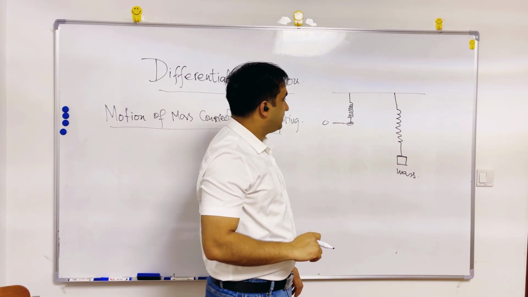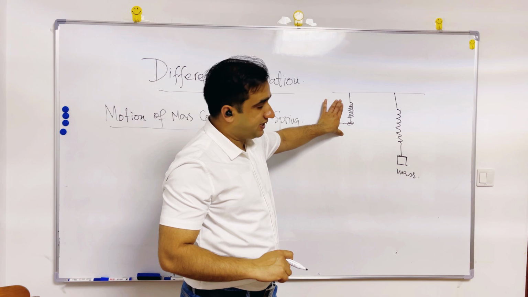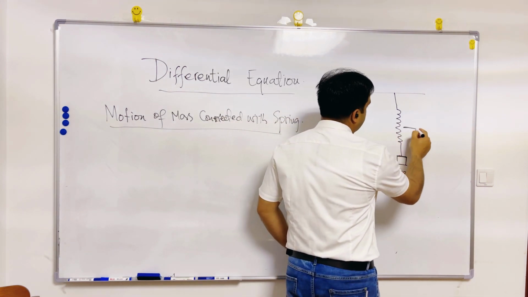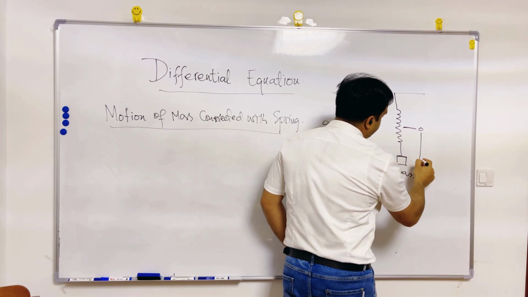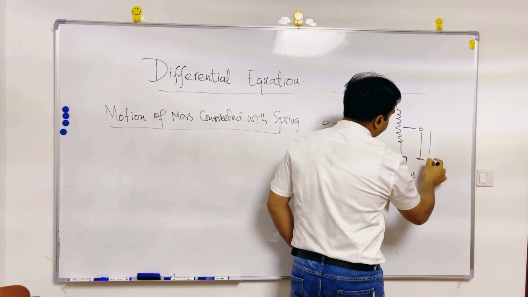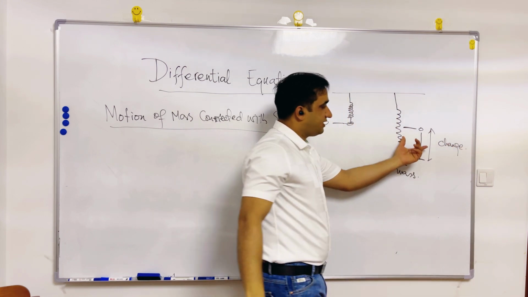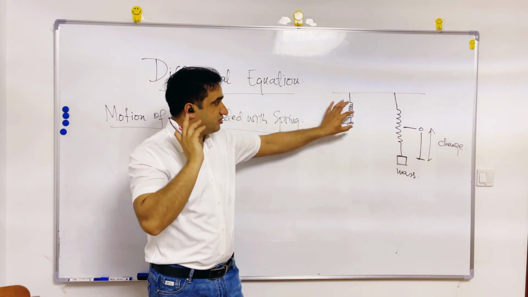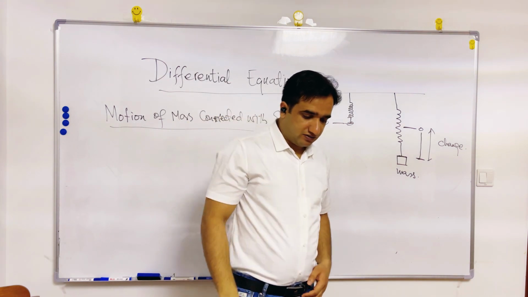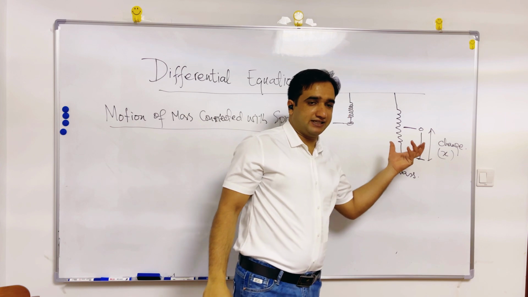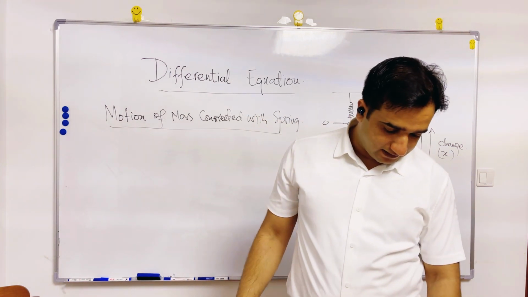There is a change in the position of the spring. Initially it was here. Now it is at this position. So this is the change from the rest position of the spring. I can say this is the change in the position of the spring, that is x.